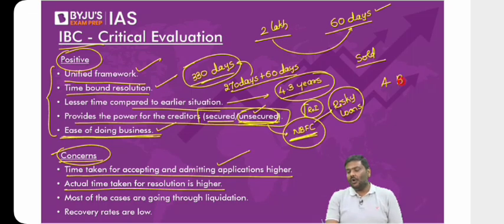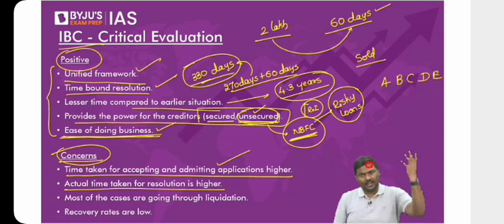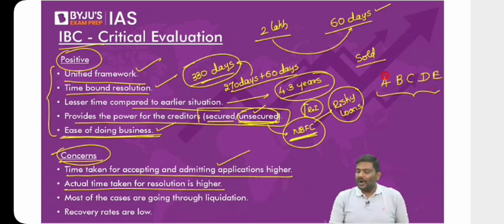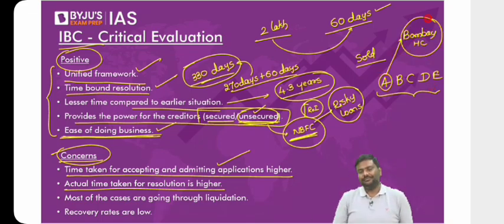Imagine there are 4 lenders, or 5 lenders, secured or unsecured, don't worry. Now we have to decide whether the company has to be sold or liquidated. One of them will run to Bombay High Court and file a case against the company. Simple. One of these lenders, either secured or unsecured, will go to the Bombay High Court.